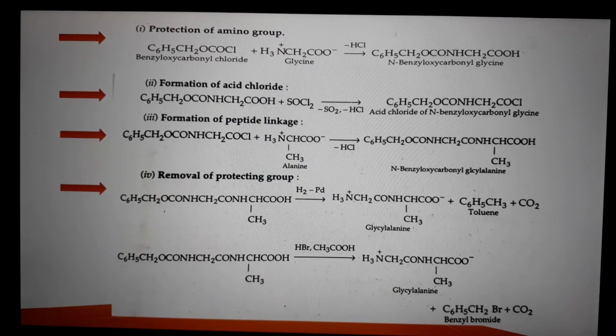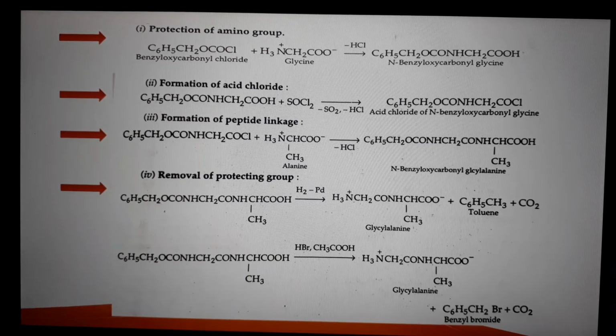Now we will discuss an example of a dipeptide, here glycylalanine, on the basis of classical synthesis. In first step, as we already studied, there is protection of the amino group. We have taken glycine. That glycine is reacted with benzyloxycarbonyl chloride, which is a protecting group, and there is formation of N-benzyloxycarbonyl glycine. Then we react this N-protected amino acid with thionyl chloride to convert its acid group into acid chloride.